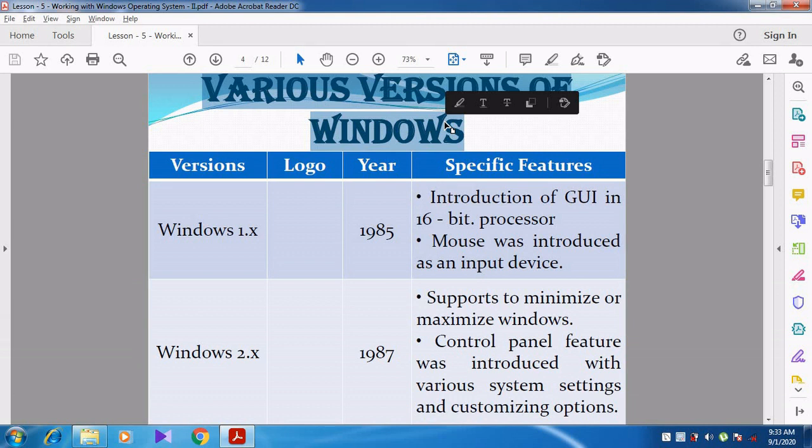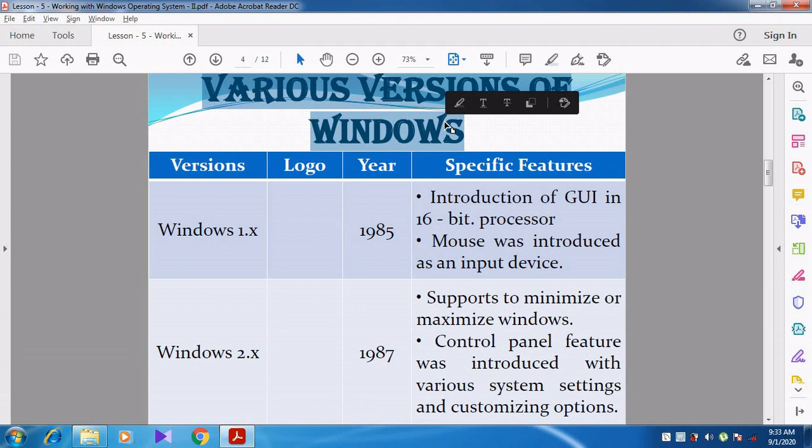So it's a 5-mark question. Try to concentrate on this. It's just a theoretical question. What are all the versions of Windows operating systems, and what are the special features which were introduced in that particular version.